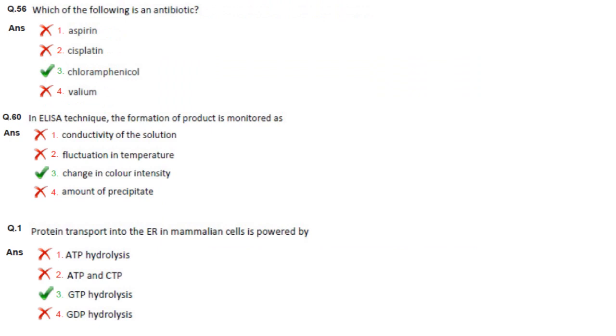Which of the following is an antibiotic? So it is chloramphenicol. Aspirin is an analgesic antipyretic, Valium is for sleeping pills, and chloramphenicol is the antibiotic. And cisplatin is an anti-tumor agent. Then in the ELISA technique, the formation of product is monitored as change in color intensity. Protein transport into the endoplasmic reticulum is powered by GTP hydrolysis.